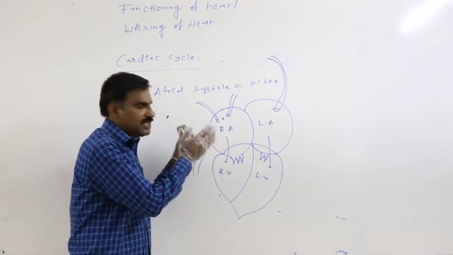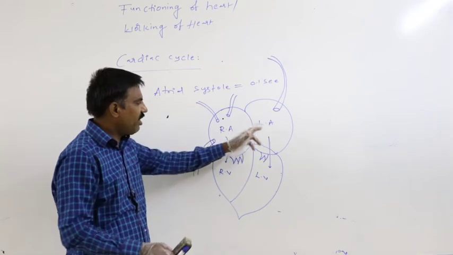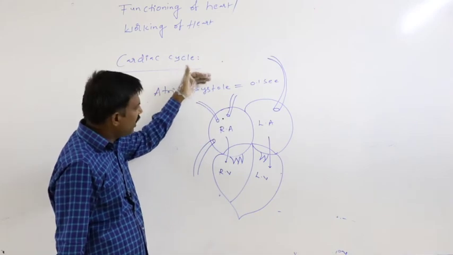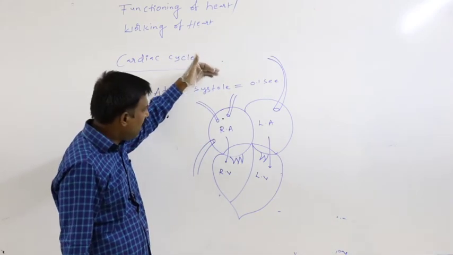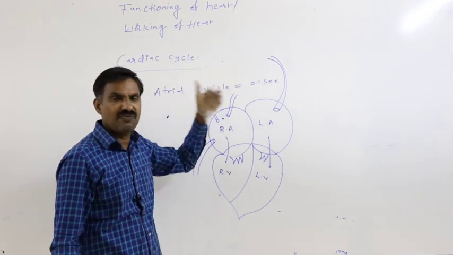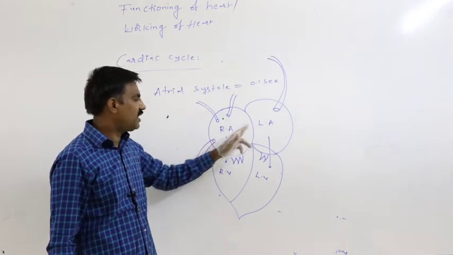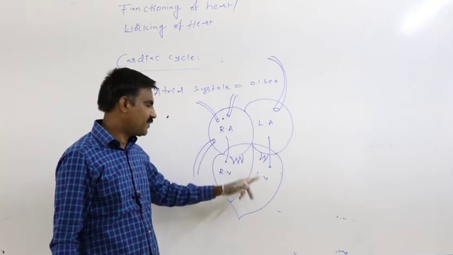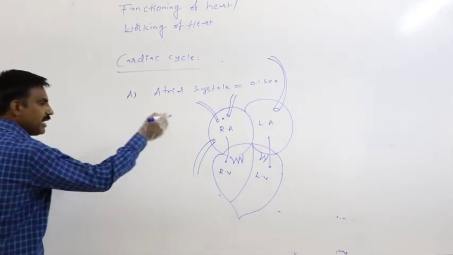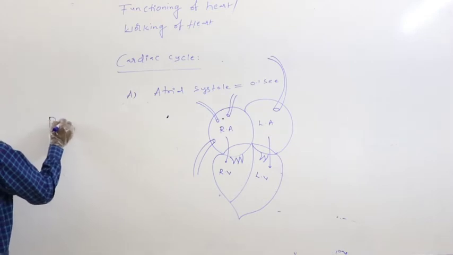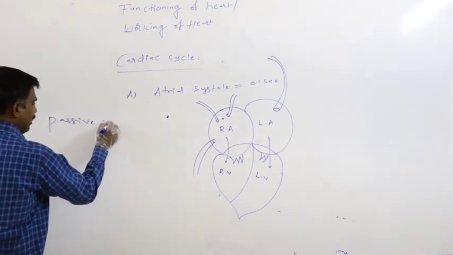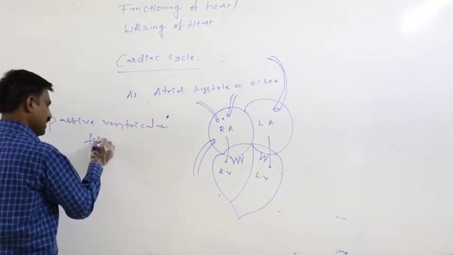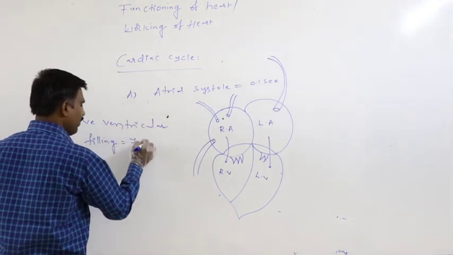If the 70% of blood from atria into ventricles is pumped on or before beginning of contraction of atria, then that kind of pumping is said to be the passive ventricular filling, that is 70%.